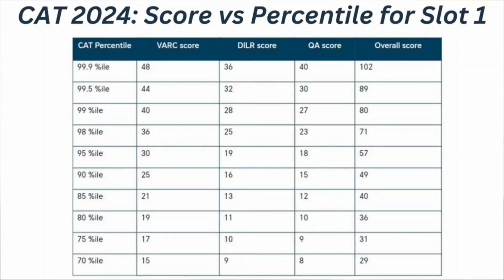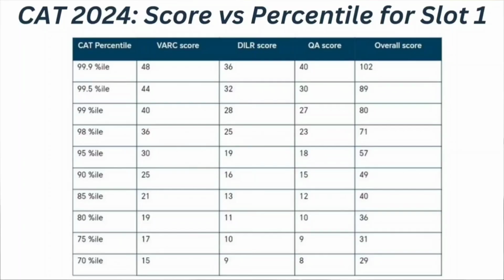If your VRC score is 25, DILR score is 16, quantitative ability score is 15, if your overall score is 49, at that time you can expect your CAT percentile to be 90 percentile. Then if your VRC score is 21, DILR score is 13, quantitative ability score is 12, means if your overall CAT score is 40 for the slot 1, at that time you can expect your CAT percentile to be 85 percentile.